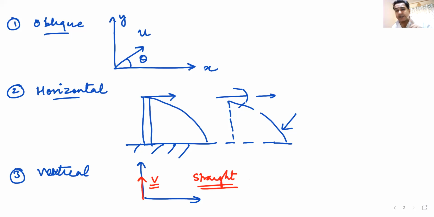Now, quickly, as I told you yesterday, what is a projectile? I'll just show you something and we'll go quickly on that.